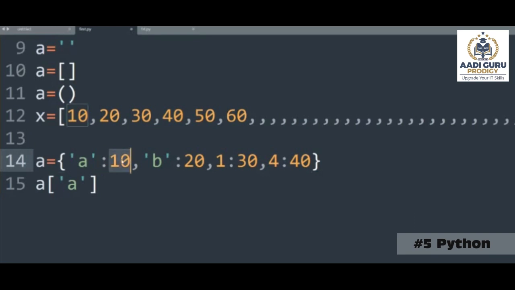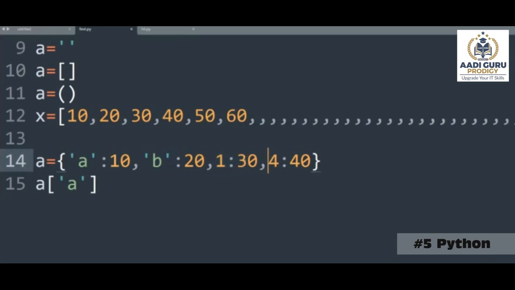Instead of indexing, I am using keys. To this value, I am giving one key. To this value, I am giving one key. In the same way, to this value, I am giving this key. So how are this key and value separated? With the help of a colon. That means this is the key, and to this key, this value is linked. So this is one item. Now there is one more key, and to this key, the value 20 is linked. So this is one pair. In the same way, we have 4 pairs here.